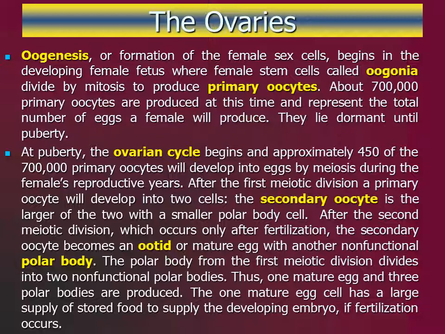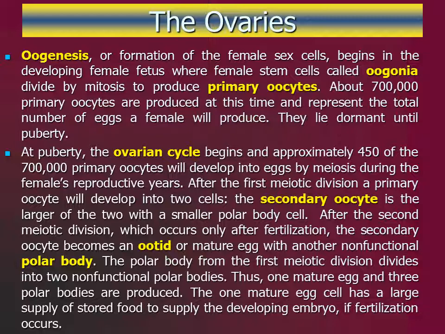During the second meiotic division, which occurs only after fertilization, the secondary oocyte and the polar body divide again. The secondary oocyte becomes an ovum, or mature egg cell, and due to unequal division of the cytoplasm another polar body is formed. The first polar body from the first meiotic division again divides in the second meiotic division to become two non-functional polar bodies.